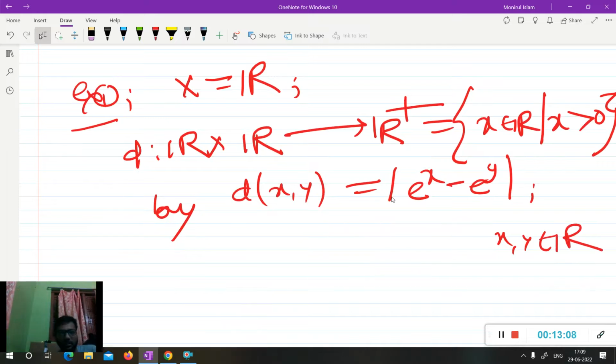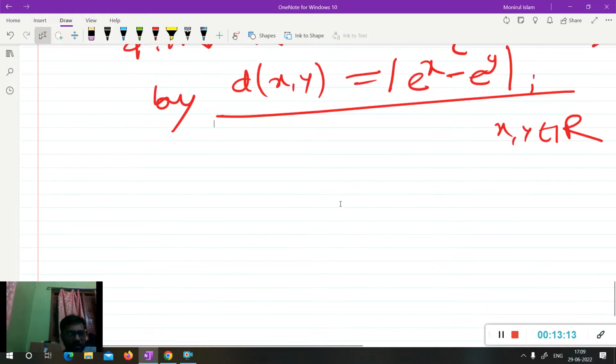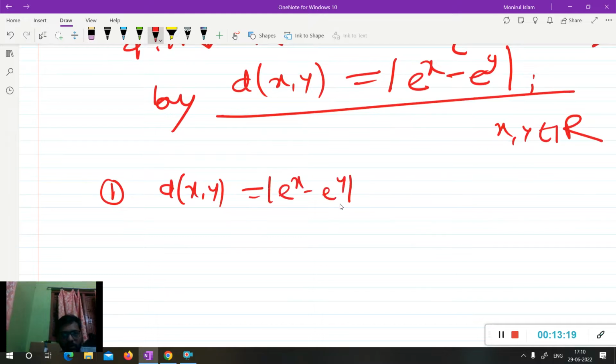Then clearly you can check this is a metric. You can easily check this will be a metric. d(x, y) equal to mod of e to power x minus e to power y will be greater than 0.